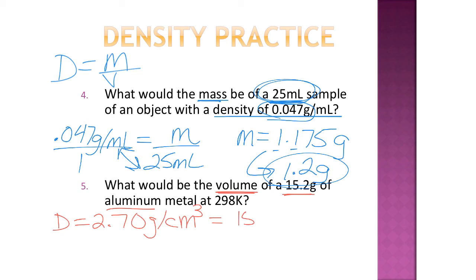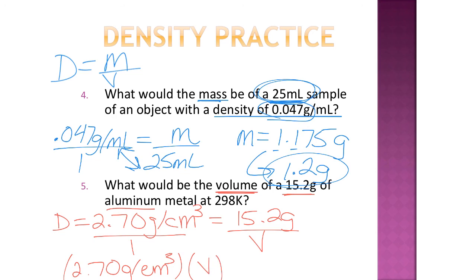Density is mass over volume, so it's equal to 15.2 grams divided by the volume. Put that over 1, cross multiply. I get 2.70 grams per cubic centimeter times V is equal to 15.2. Once I do that, I can see I'm going to divide both sides by 2.7.